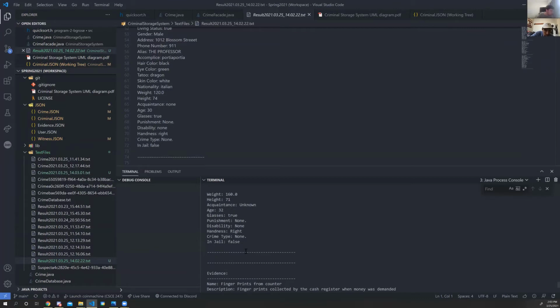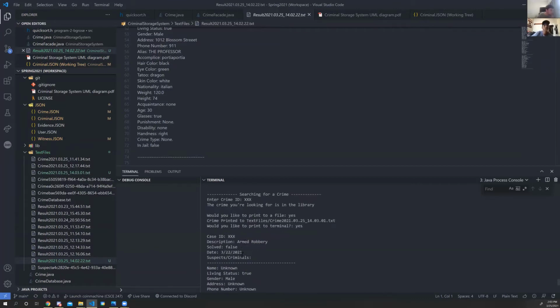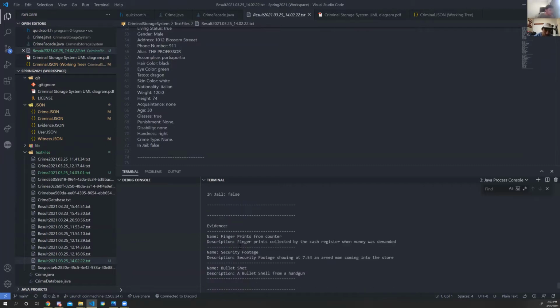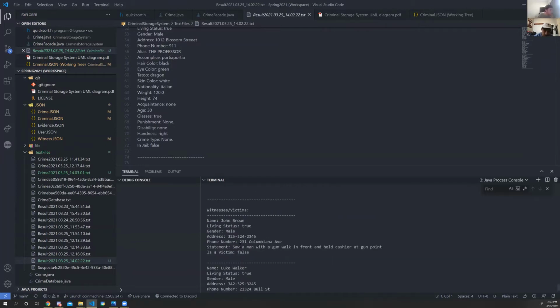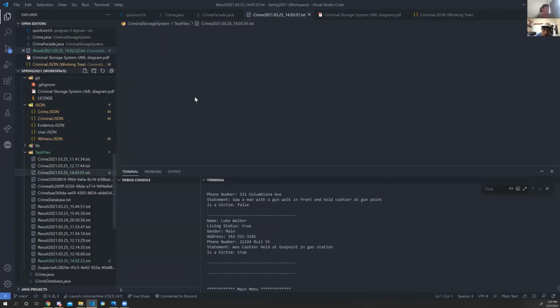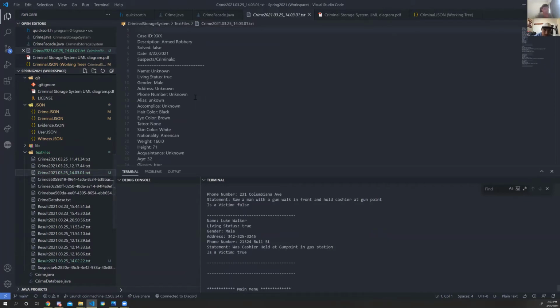So you can see here in the terminal that it prints out with the case information, the suspect, and all the unknown information about them, the 3 pieces of evidence, and then the 2 witnesses, of which one of them is a victim. And that same exact information is printed out to this text file here in that same exact format.